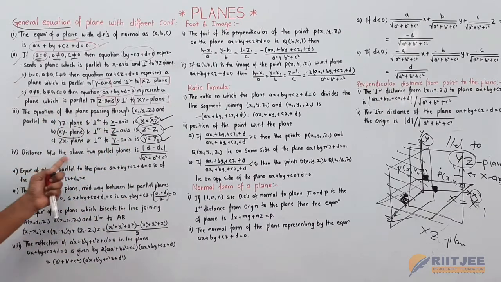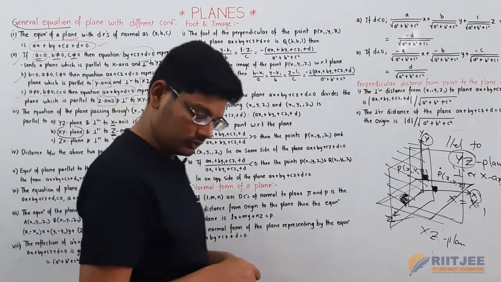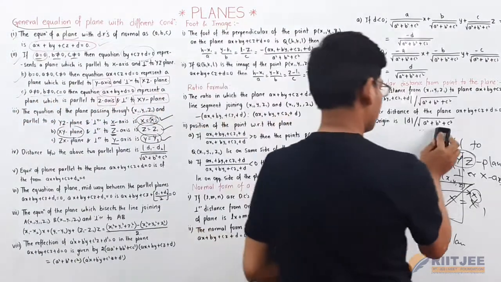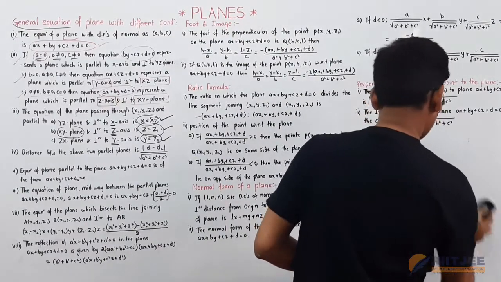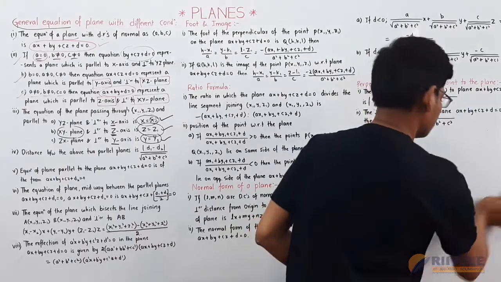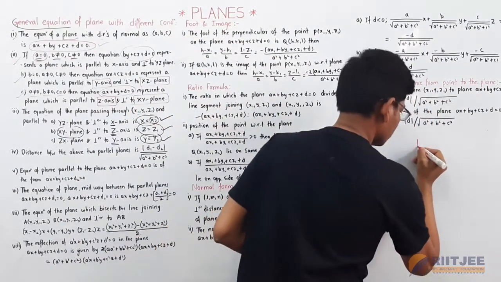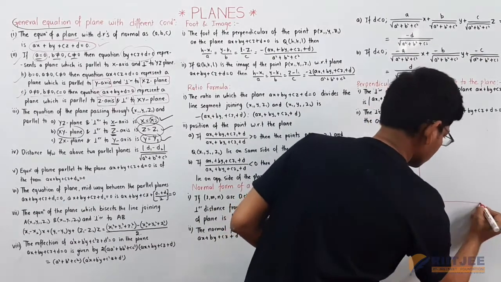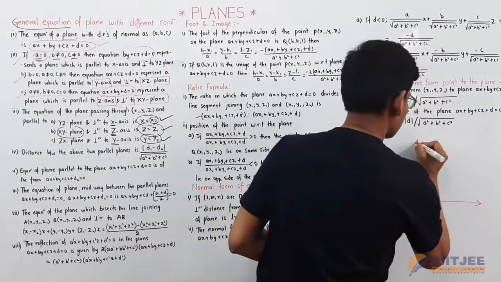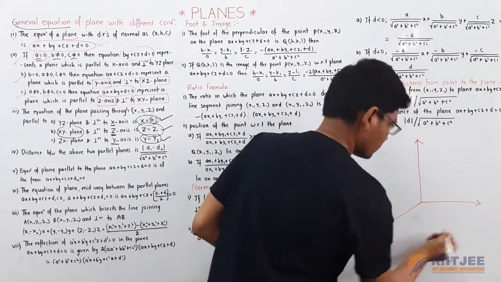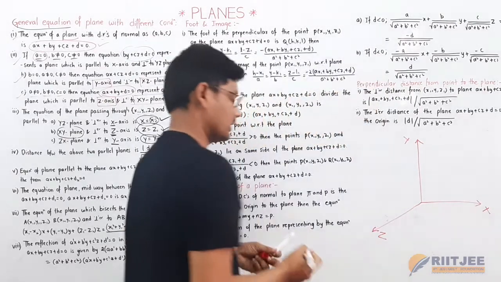Now the distance between two parallel planes, for example. This is the x axis, this is the y axis, and this is the z axis.